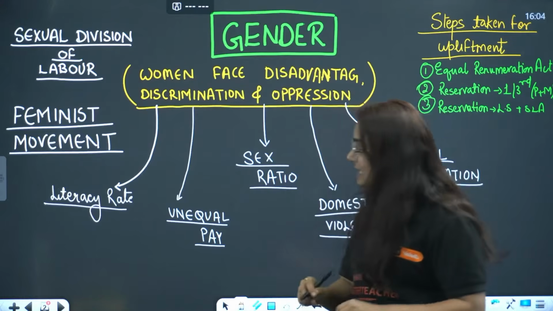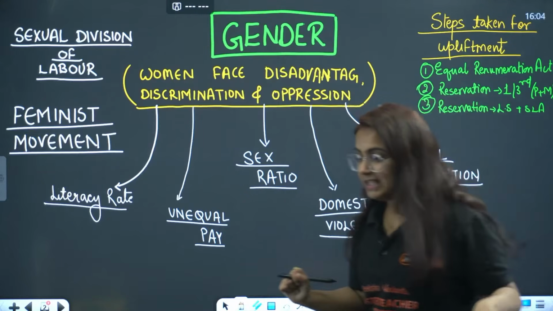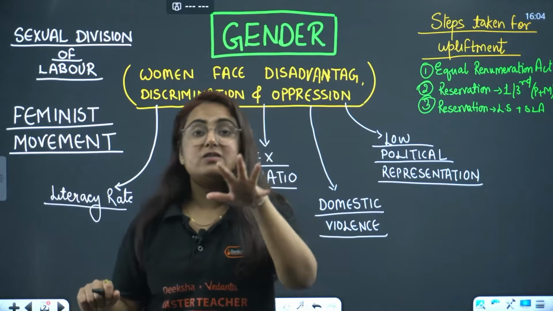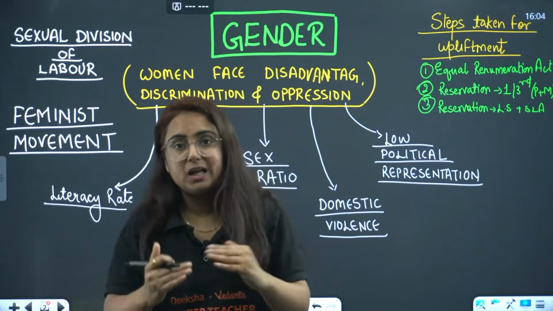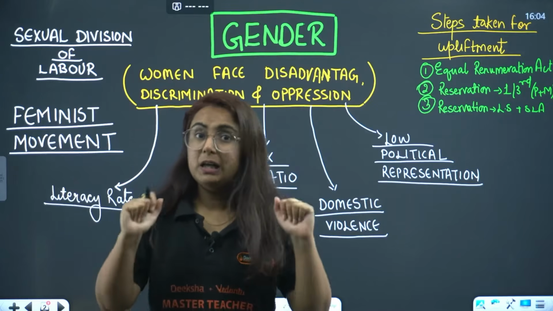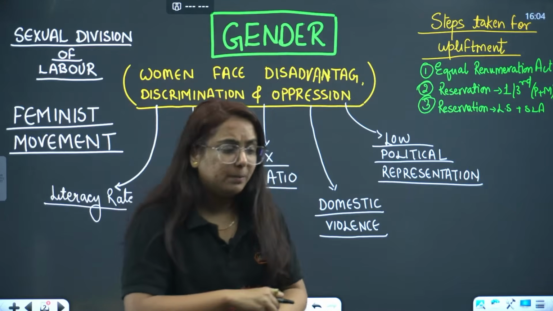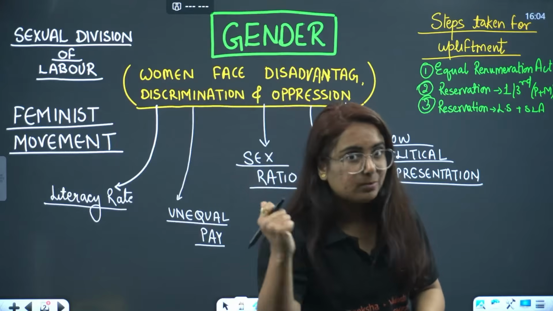The second way is unequal pay. We have seen that in our society there is no equal payment for both men and women. However, steps are taken by the government to provide that equal balance. However, that unequal pay exists in all the sectors, like in Bollywood too.